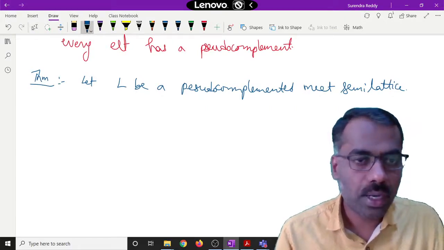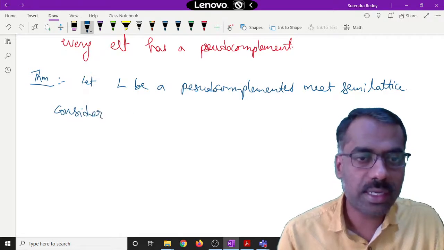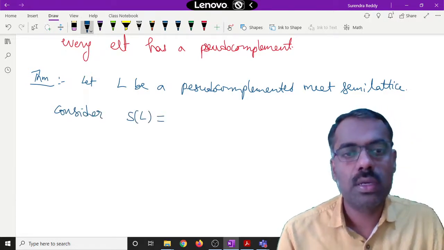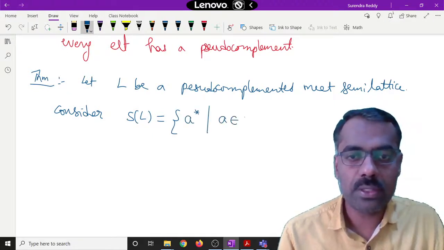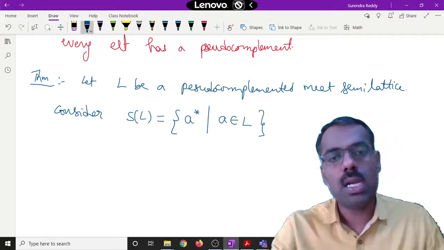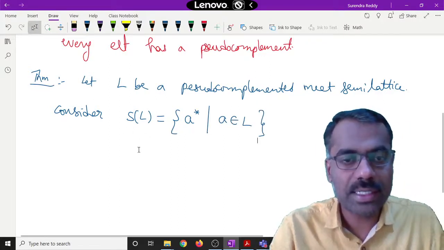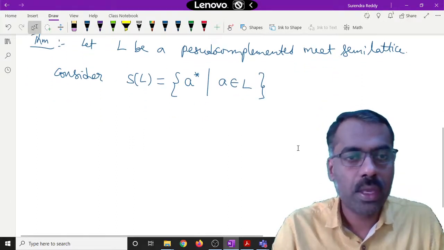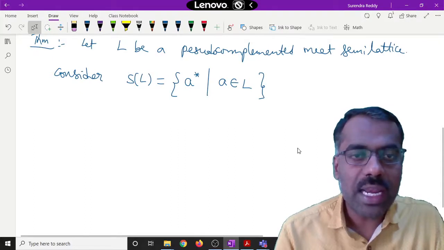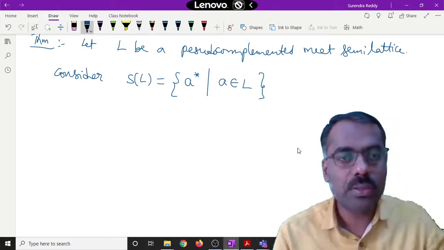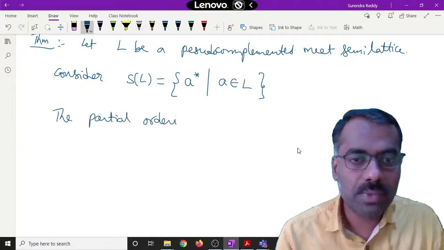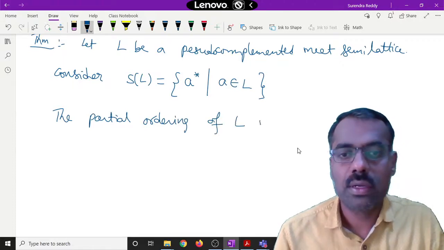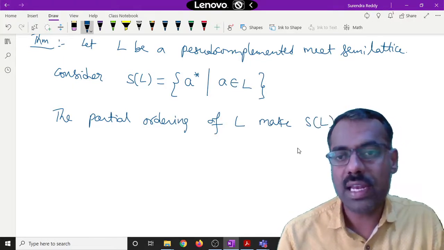Then consider the set S of L as A star, A belongs to L. That means we are considering all pseudo complement elements, denoted as S of L. Then the partial ordering of L makes S of L into a lattice.